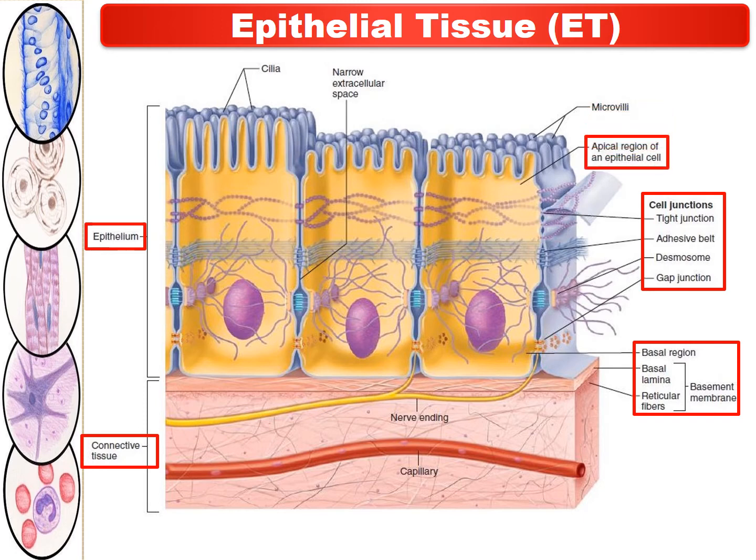And this one is called the apical region of an epithelial cell. That is the uppermost region. And this one is called the narrow extracellular space. And above this apical region of an epithelial cell, fibrous projections are present. They are called the cilia.